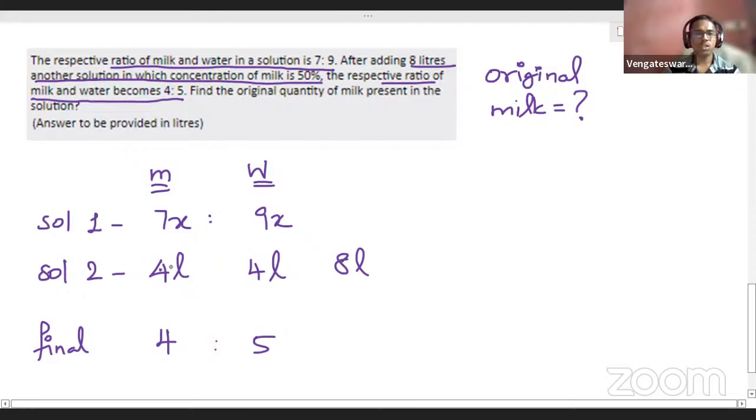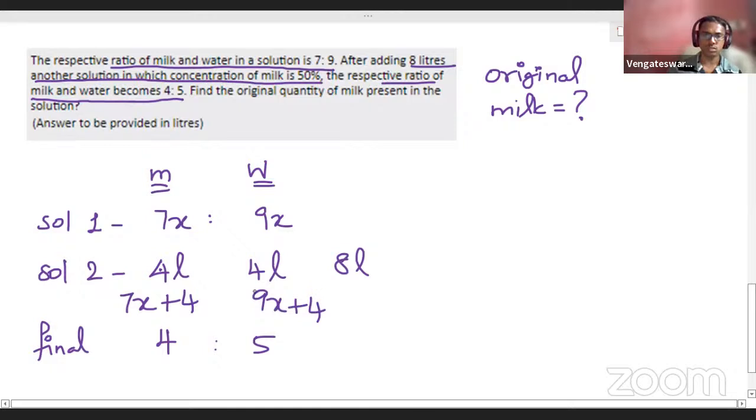Now, how much are they going to add? They're going to add 4 liters of milk and 4 liters of water. Actually, they're going to add 8 liters. In that 8 liters, you have 4 liters milk and 4 liters water. So milk extra added is 4, water extra added is 4. That means we'll put an equation here. Now milk will be totally how much content? 7x plus 4. And water will be 9x plus 4.